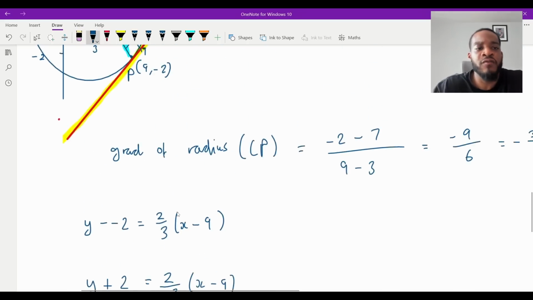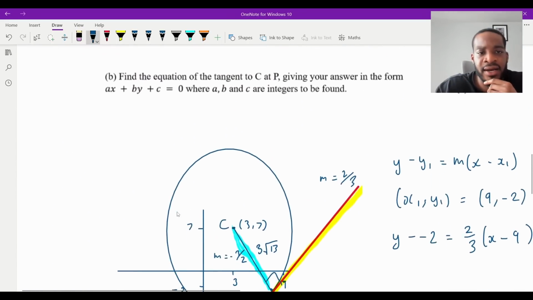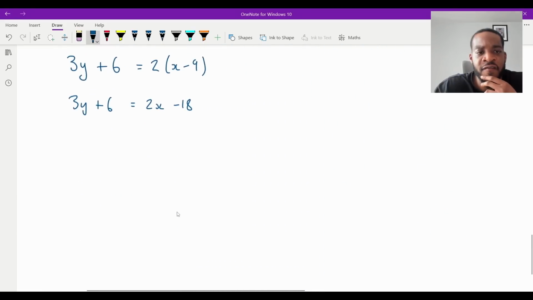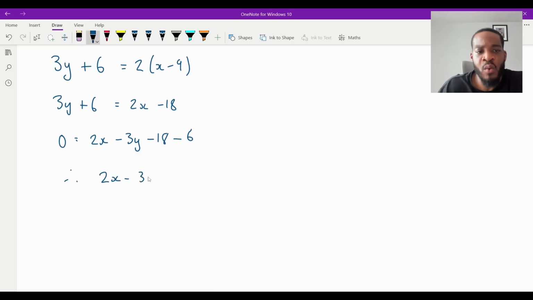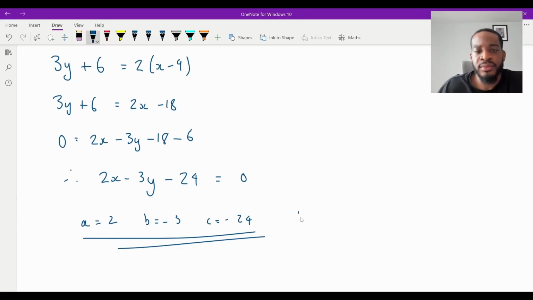And then getting everything, what form? ax plus by plus c, isn't it? Yeah, ax plus by plus c. So we're just going to move everything from left to right. So the x term is positive. Doesn't matter though. But anyways, everything from left to right is going to be 0 is going to equal 2x, that positive 3y will go to minus 3y. The plus 6 will go to minus 6, will be minus 18 minus 6, which means that 2x minus 3y minus 24 is going to equal 0. So A is going to equal 2, B is going to equal -3, and C is going to equal -24. And that's it. And that's question 1 finished.